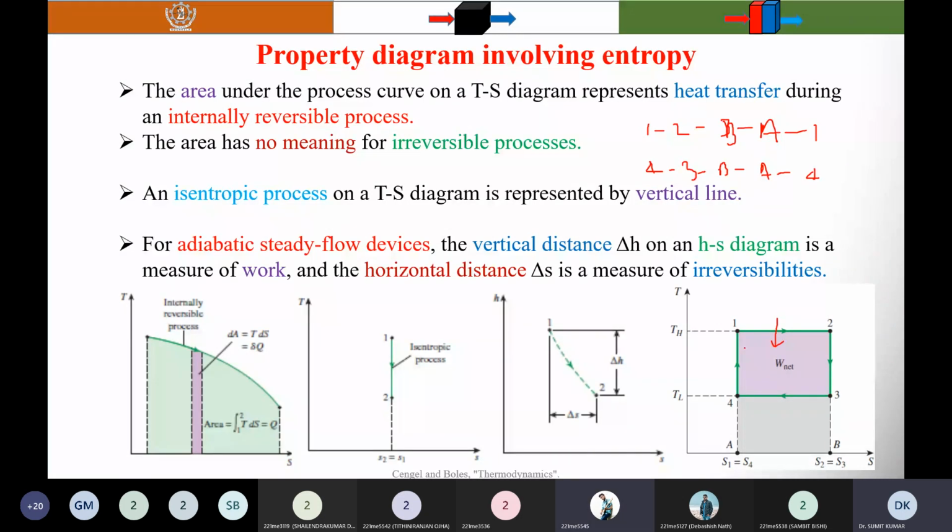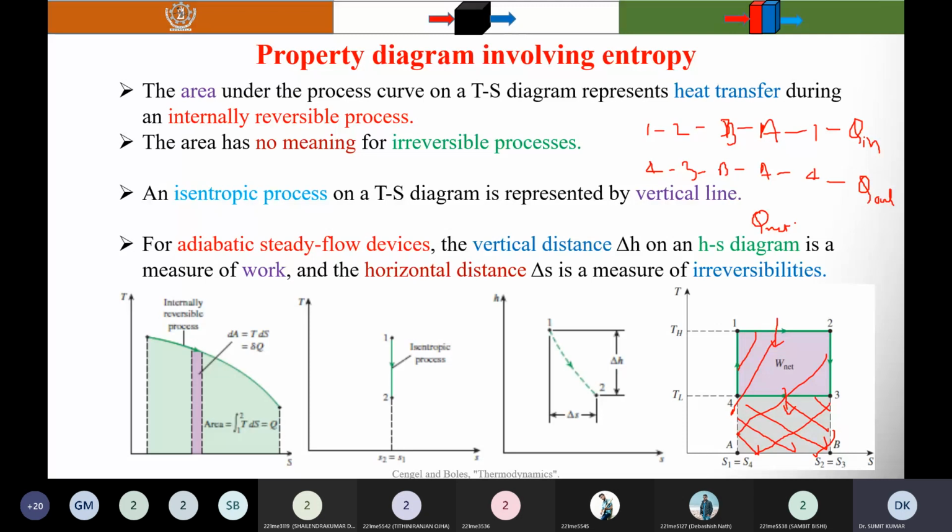So you have written the complete cycle, no? I have written this area under this curve, A 1, 2, B A 1. I am talking about this area. And there is another area that I have considered, 4, 3, B A. This one. So this one represents the heat addition, Q in. And this one represents the Q out. So when you subtract these two areas, it will give you the Q net.